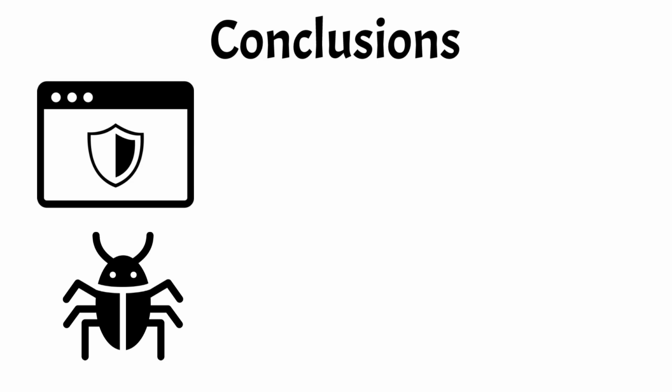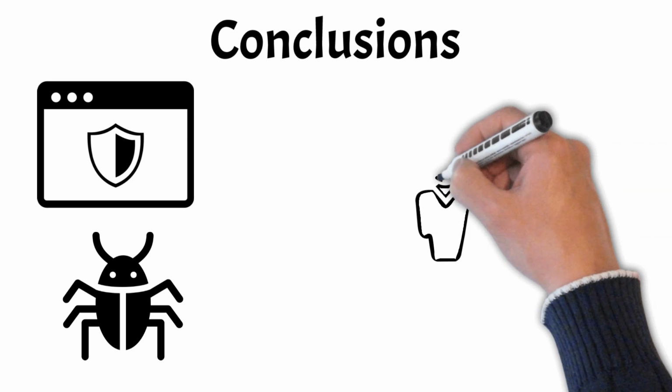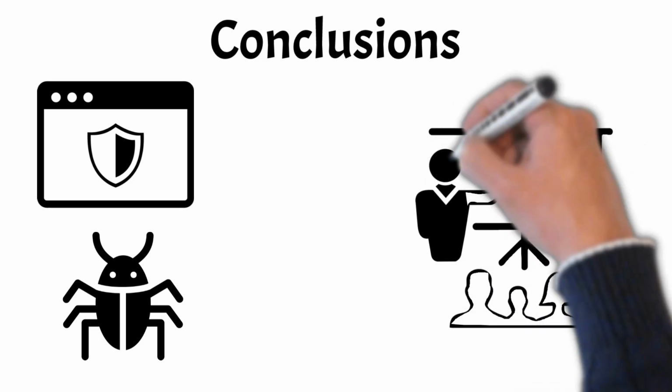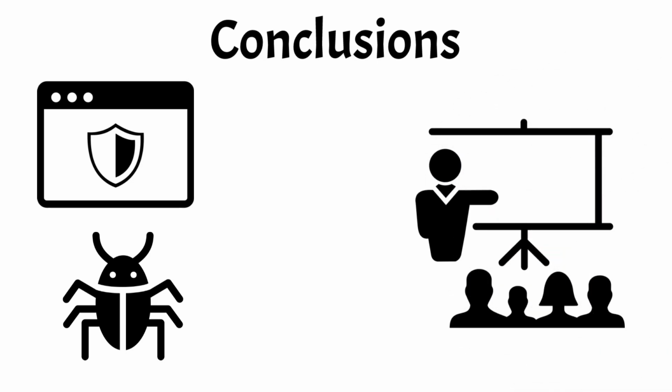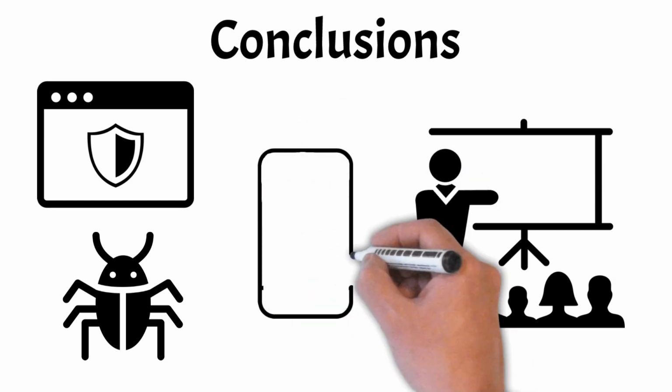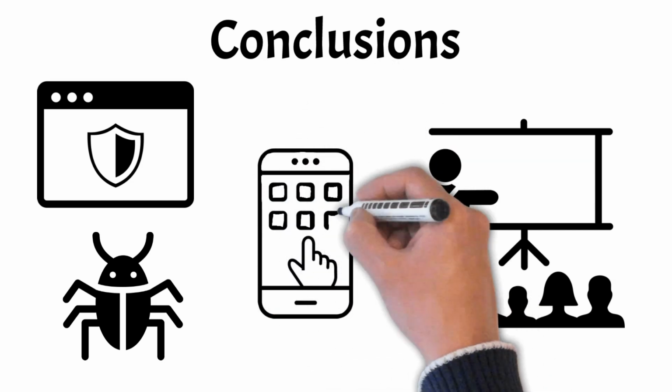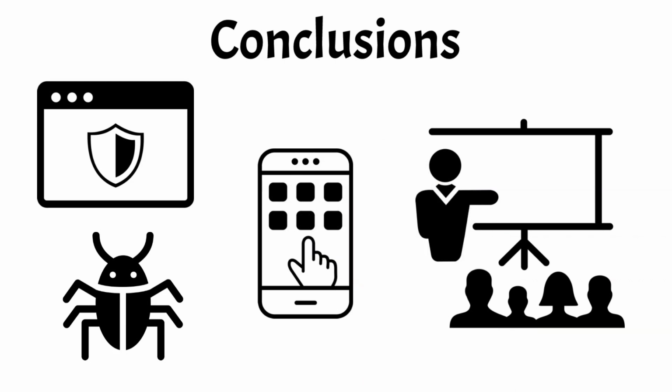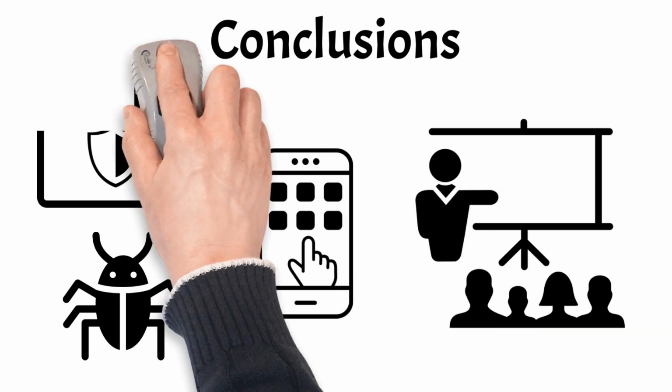By staying informed about current threats, implementing proactive security measures, and fostering a culture of vigilance and education, individuals and organizations can significantly reduce their vulnerability to cyber attacks. As technology evolves, so too must our defenses, ensuring a resilient approach to protecting sensitive data and maintaining trust in the digital age. This marks the end of our exploration of common cyber attacks.